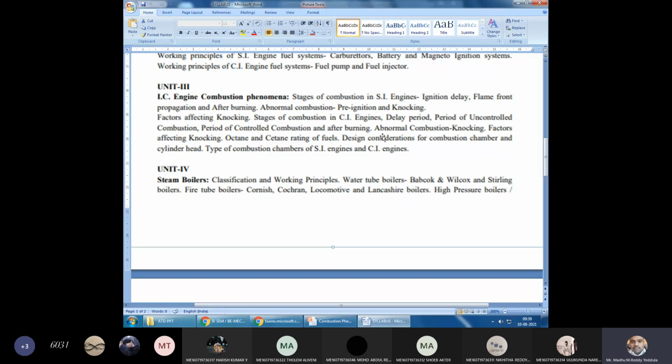At the end of the expansion stroke, the next exhaust stroke has to start. The piston is moving again from bottom dead center to top dead center, thereby the exhaust valve opens. Therefore the products of combustion, those are the exhaust gases, will leave the engine cylinder to the atmosphere. This is the working of petrol and diesel engines. Is it clear to all? Working of petrol and diesel engines.